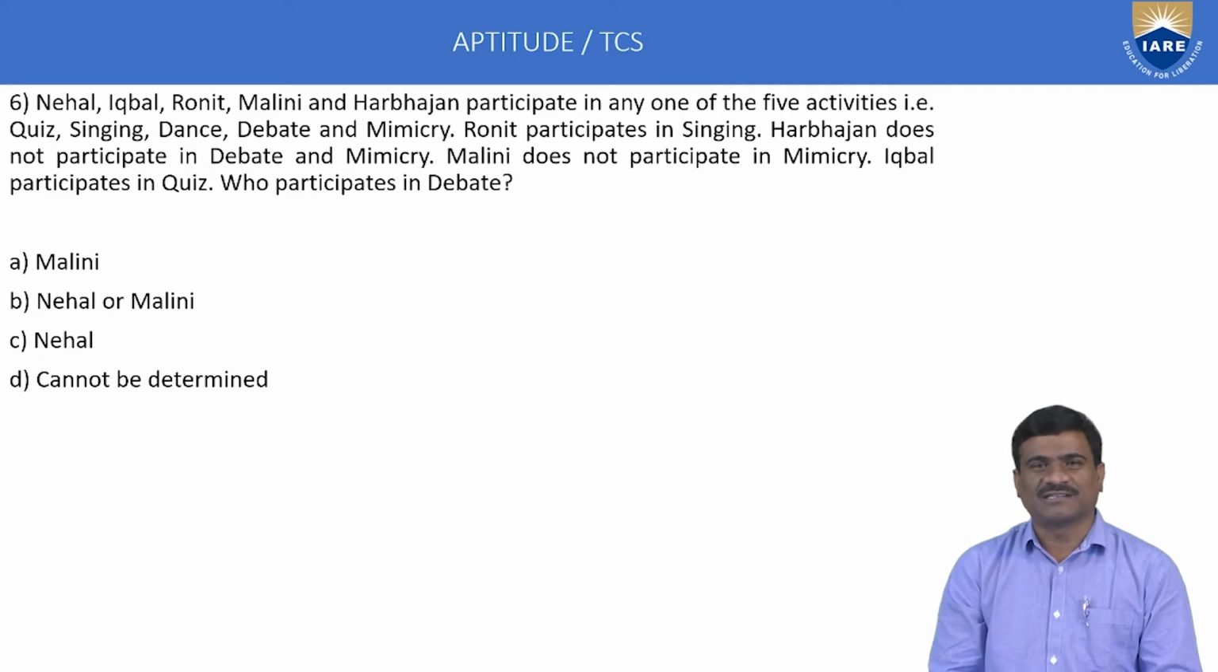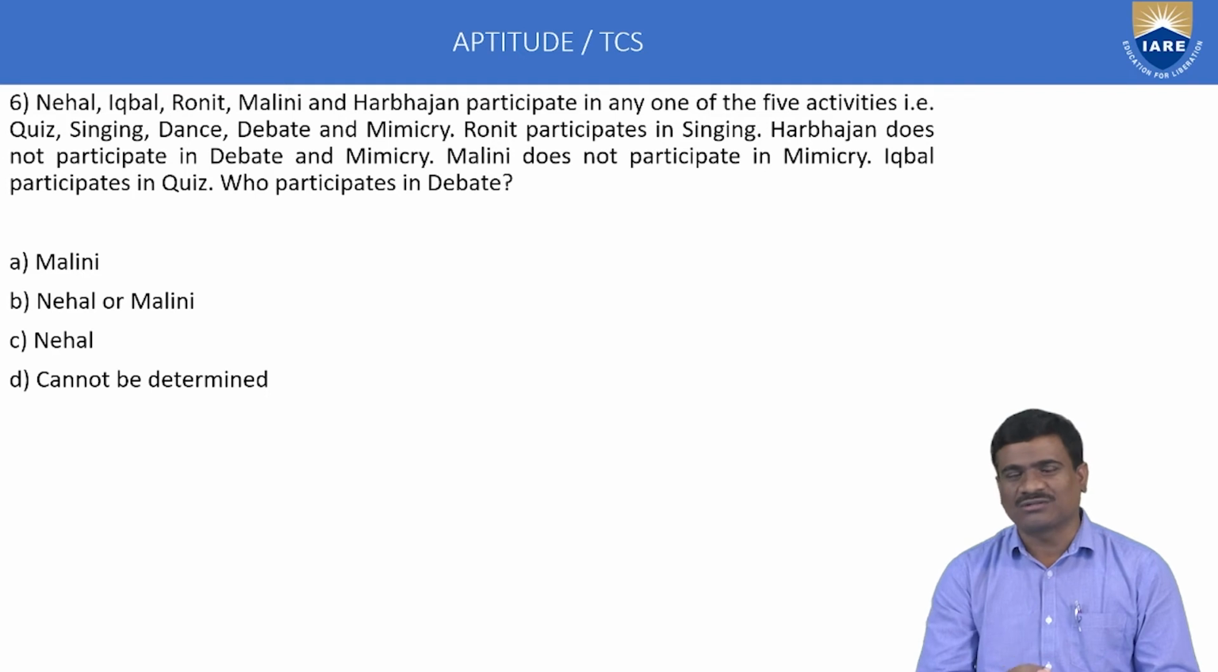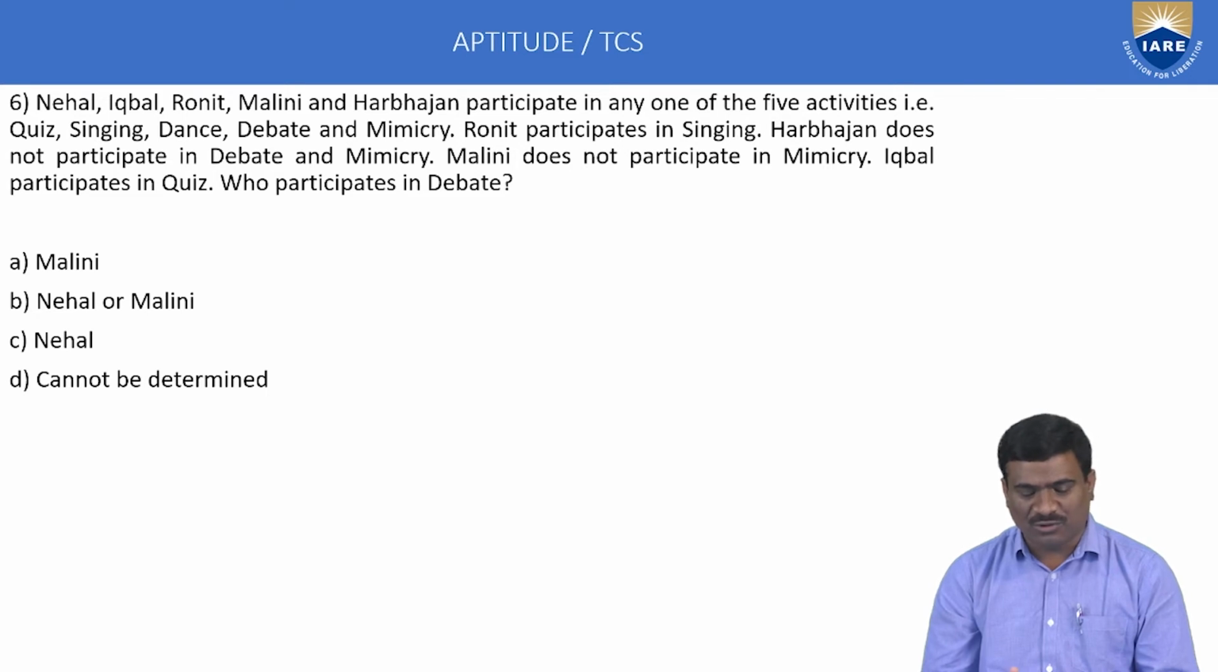Next, sixth one, again puzzle test. I think 2 puzzles are already completed. This is called the third puzzle. Sixth example: Nehal, Iqbal, Ronit, Malini and Harbhajan participate in any one of the 5 activities, that is quiz, singing, dance, debate and mimicry.